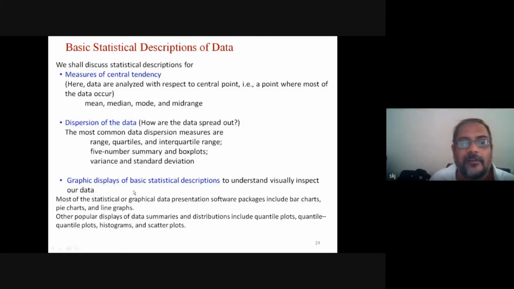Then graphic display of basic statistical descriptions, to visually inspect our data. You already know something that is described in words, and if we try to represent that description in some picture, everybody will agree that this picture you can retain for a longer time in your memory.